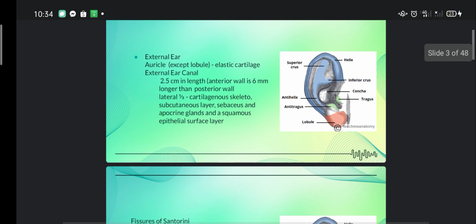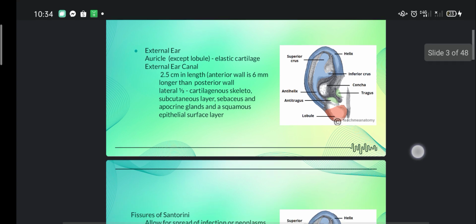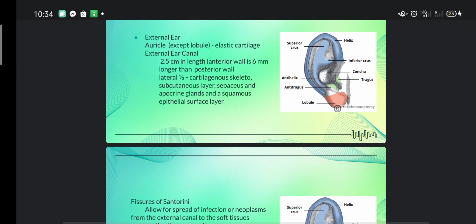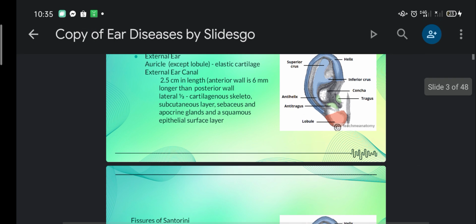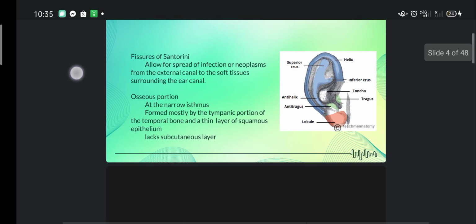For the applied anatomy, the external ear is composed of the auricle, which is composed of elastic cartilage except the lobule. The external ear canal is 2.5 centimeters in length, wherein the anterior wall is 6 millimeters longer than the posterior wall. Then the lateral one-third is a cartilaginous skeleton with a subcutaneous layer, sebaceous and apocrine glands, and a squamous epithelial surface layer.